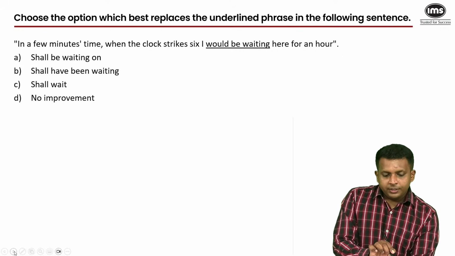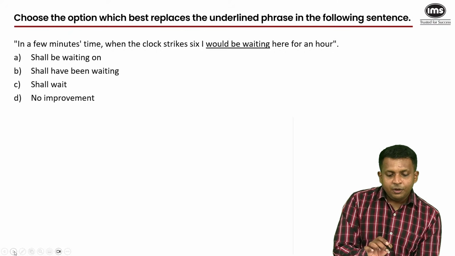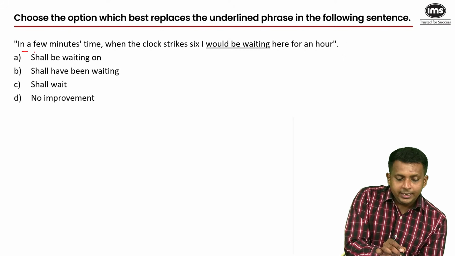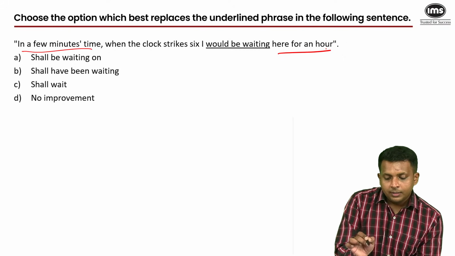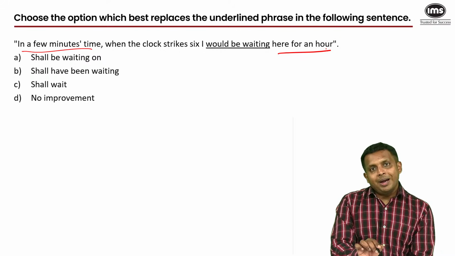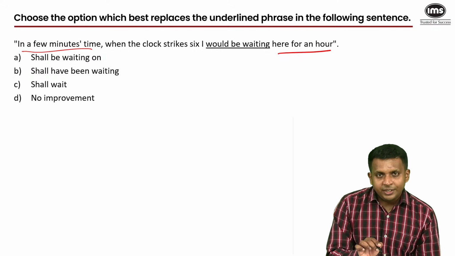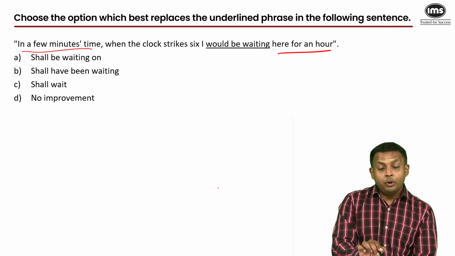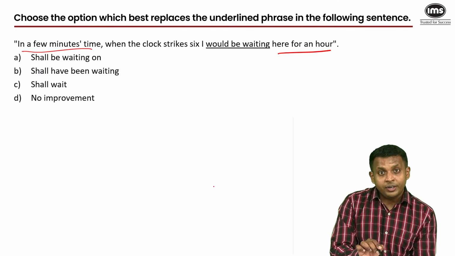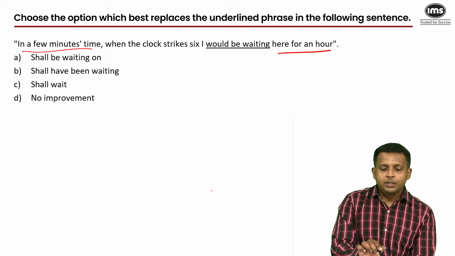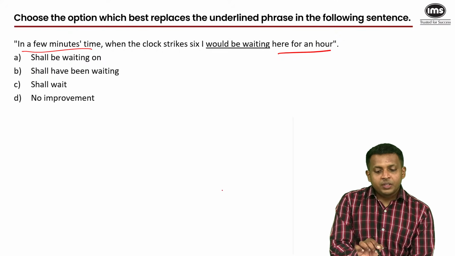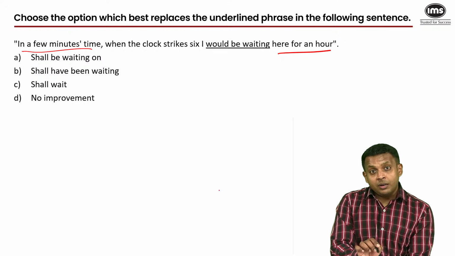Give me the answer here. Select the correct tense. In a few minutes time, when the clock strikes 6, in a few minutes time, here for an hour. These are parts of the sentence which clearly indicate what the tense of the verb should be. The intention of the sentence is to tell you that at a certain point in the future, in a few minutes time, this action will be complete. My waiting for an hour will be complete.